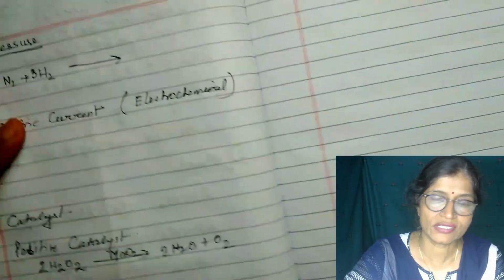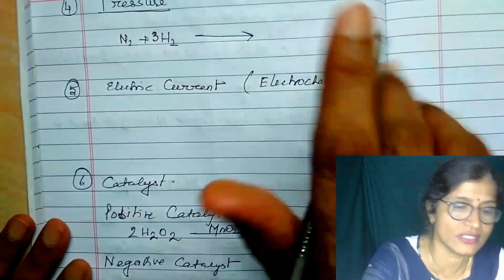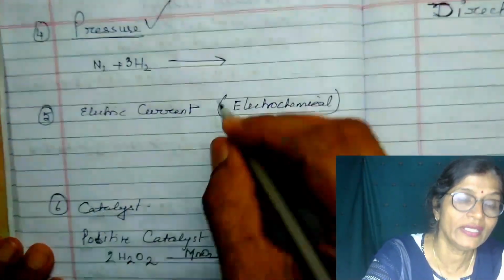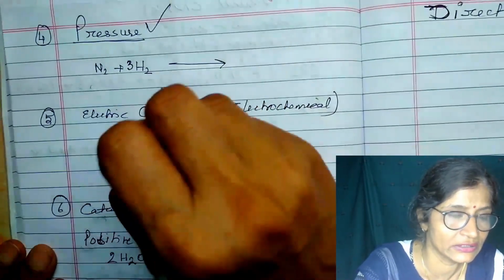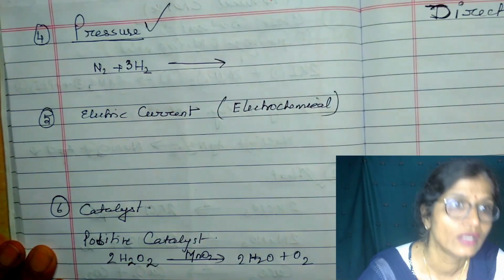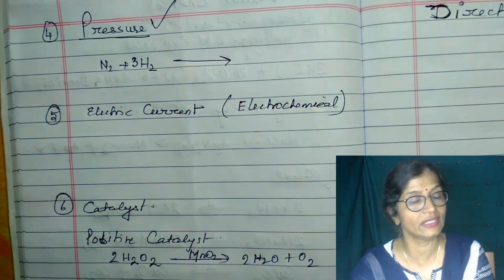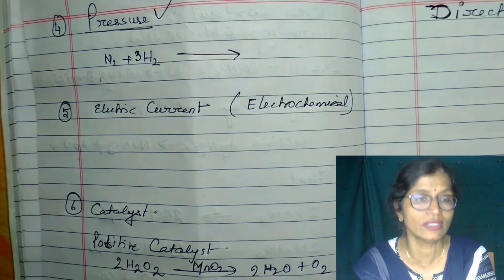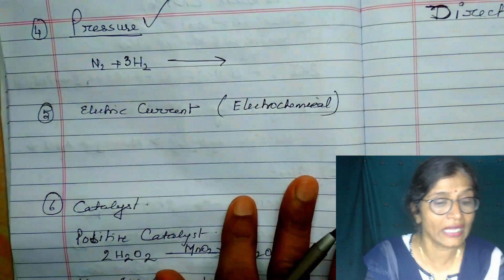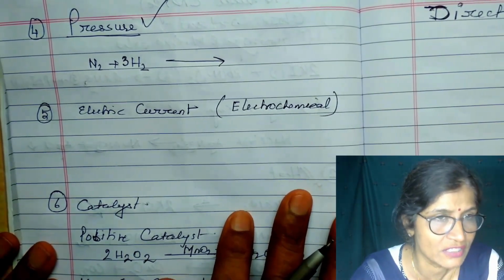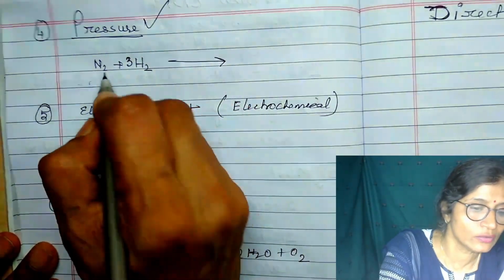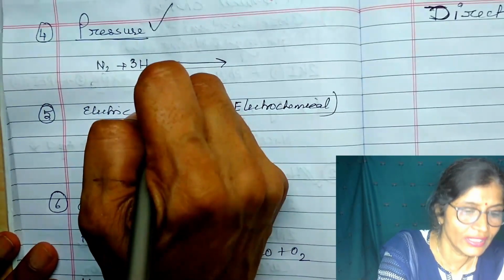Some of the reactions are feasible only in presence of pressure. Mainly the reaction between two gases, because if two or more gaseous particles are there, they will come in close contact with each other only when high pressure is exerted on the gaseous particles. So they will come in close contact at that time due to the pressure and react with each other.